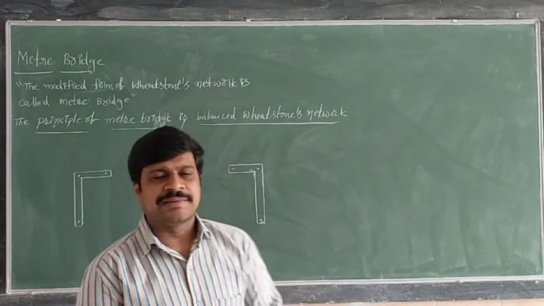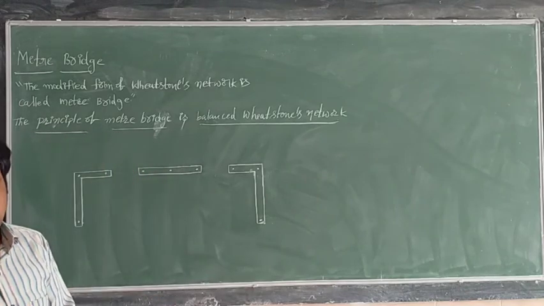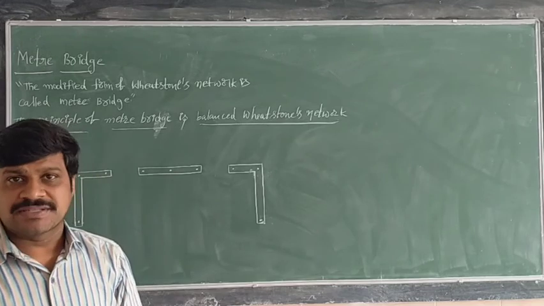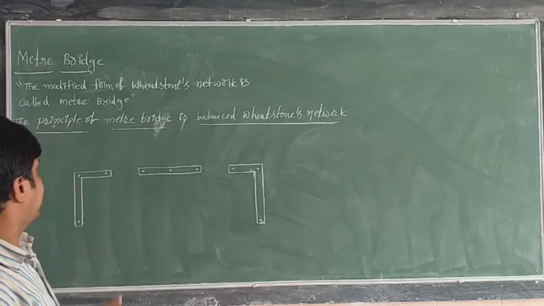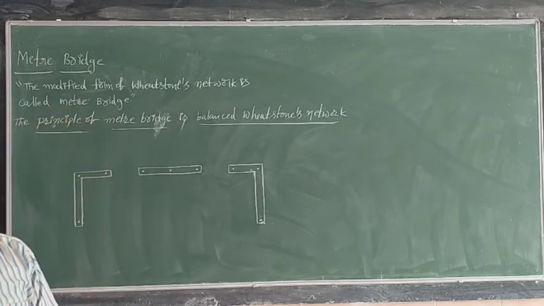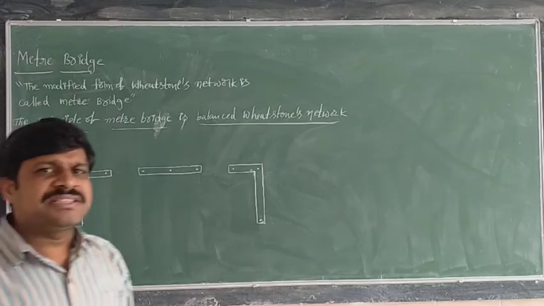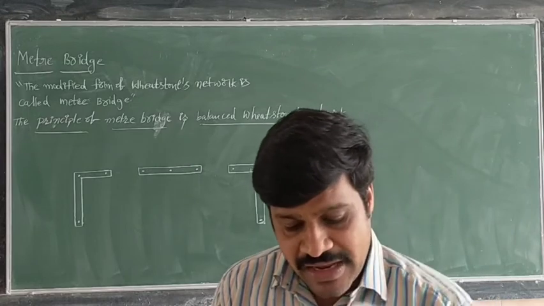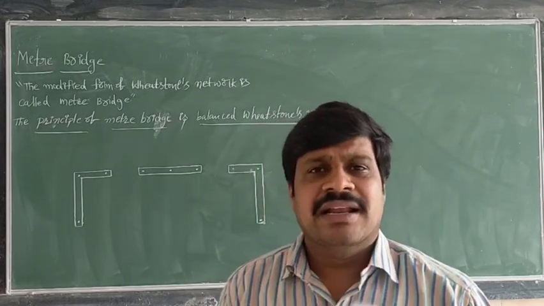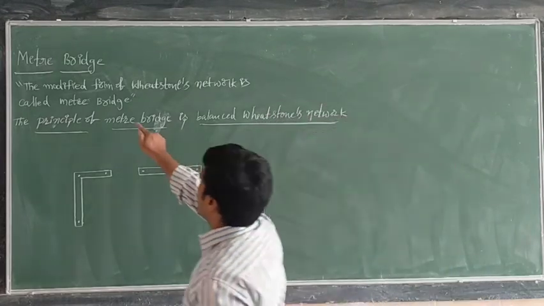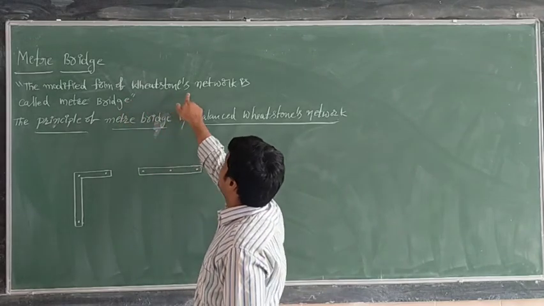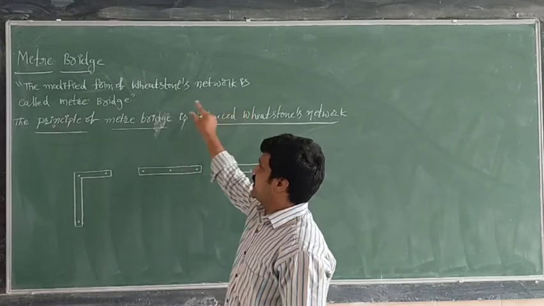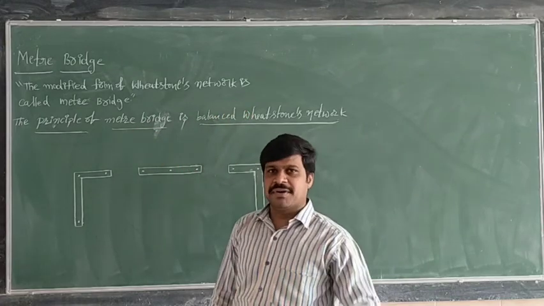Next one, a very simple topic that is very important for practicals. Based upon this topic, there are 2 practical experiments, so this is very important. What is it? The meter bridge. What is the meter bridge? The meter bridge is an electrical device. That electrical device is a modified form of the Wheatstone network. The modified form of the Wheatstone network is called the meter bridge.